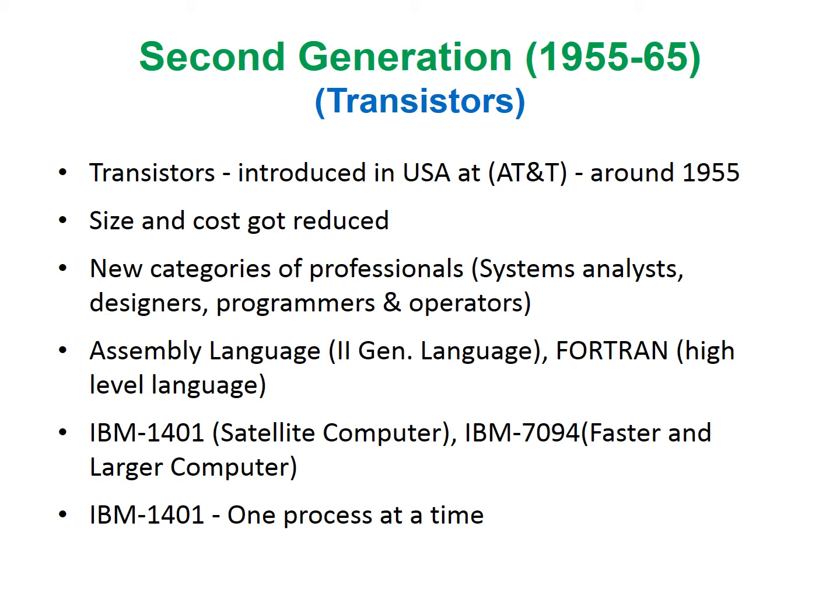In this generation, there were assembly language as the second generation language, and Fortran as a high-level language, that is third generation language, emerged. The computers in this generation were batch systems. There were two important computers belonging to this era, namely IBM 1401 and IBM 7094. IBM 1401 was used as a satellite computer and IBM 7094, a faster and larger computer, was used in coordination with IBM 1401. In IBM 1401, only one job could be run at a time.